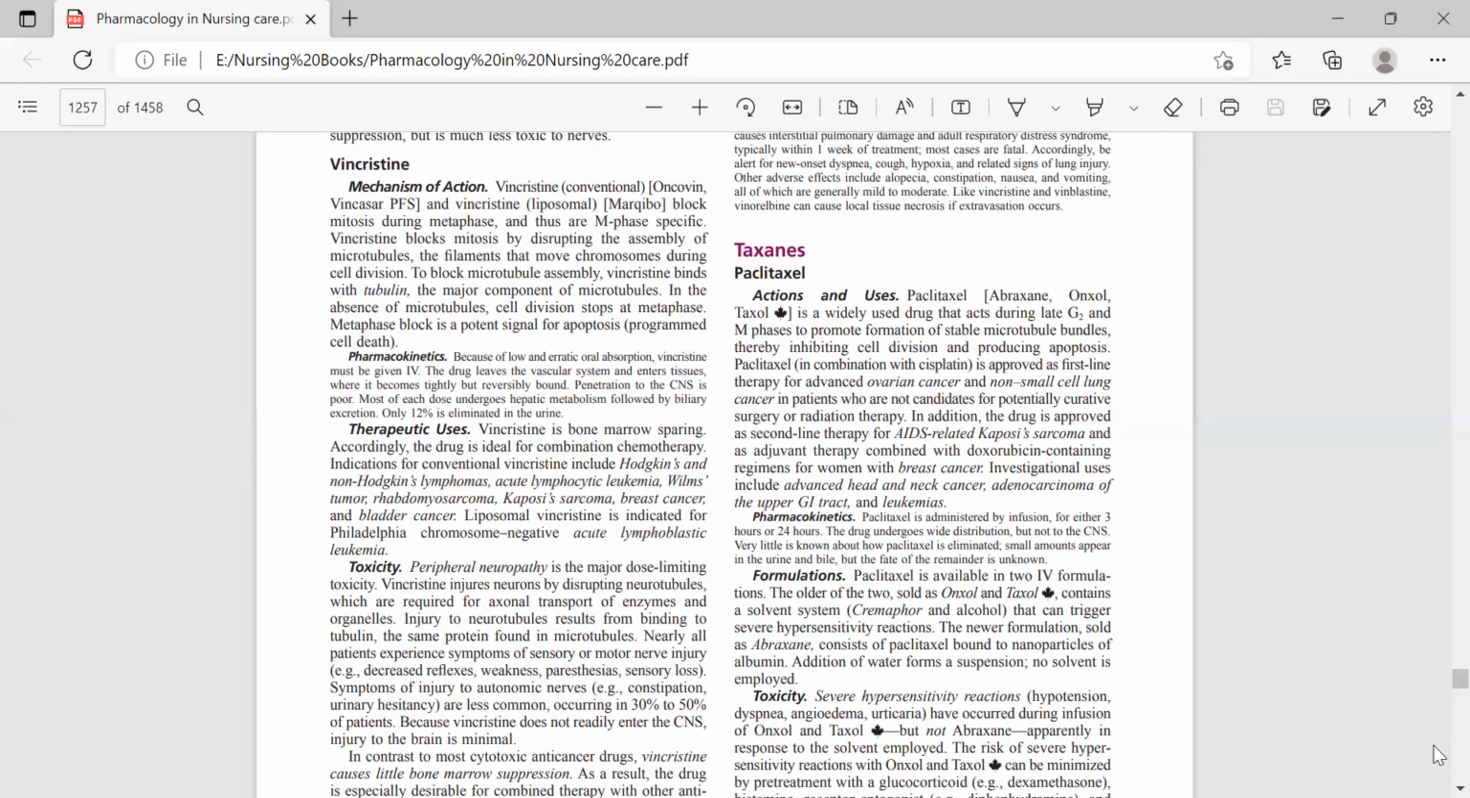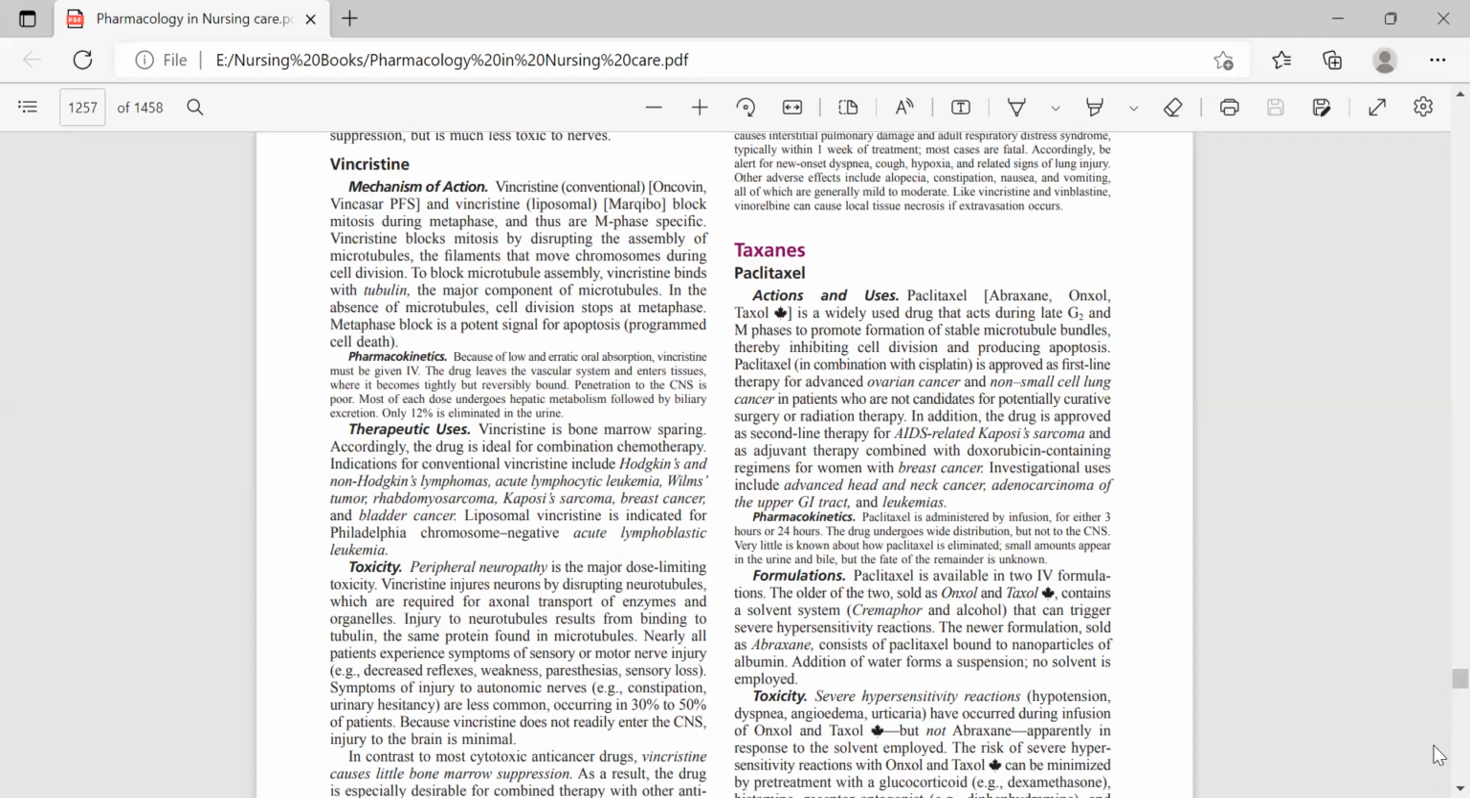Basically, when the mitotic spindles form during cell division, that is at the M phase, at that moment the drug blocks mitosis by disrupting the assembly of microtubules. So the filaments that move chromosomes during cell division are blocked. To block microtubule assembly, vincristine binds with tubulin. Tubulin is the major component of microtubules, and in the absence of microtubules, cell division stops at metaphase. So, metaphase block is a potent signal for apoptosis, that is programmed cell death.